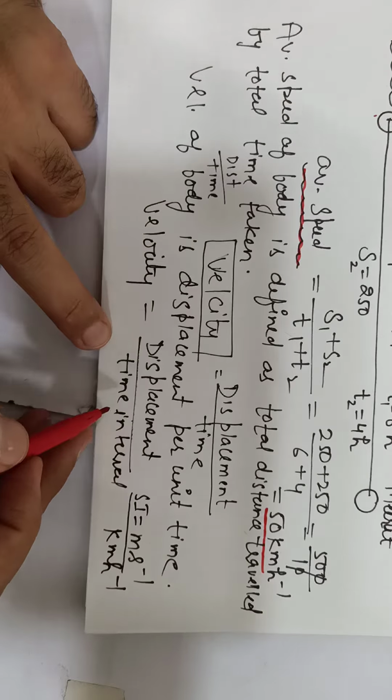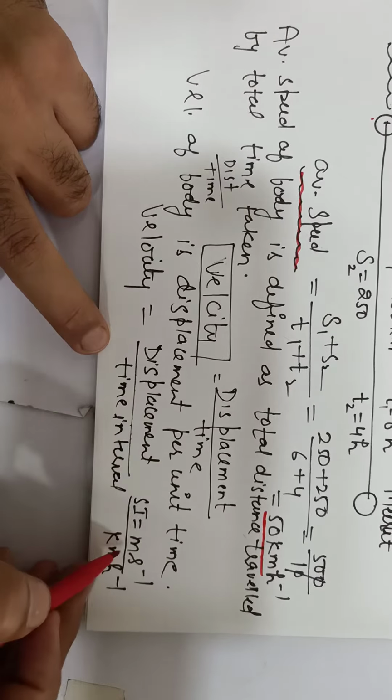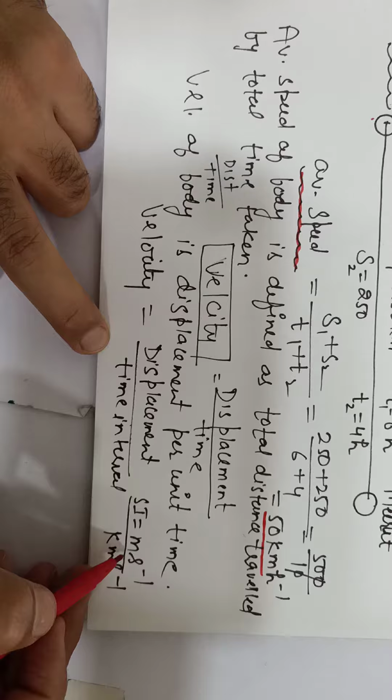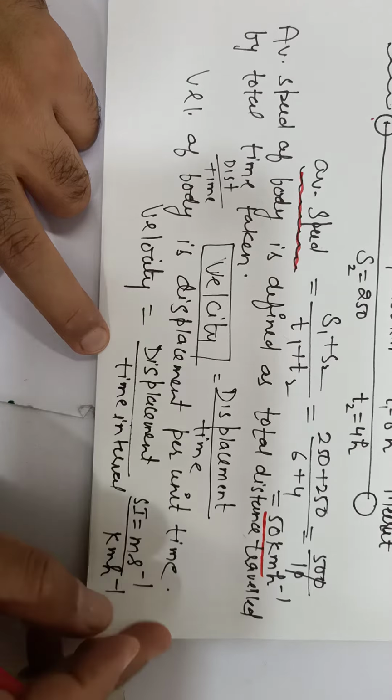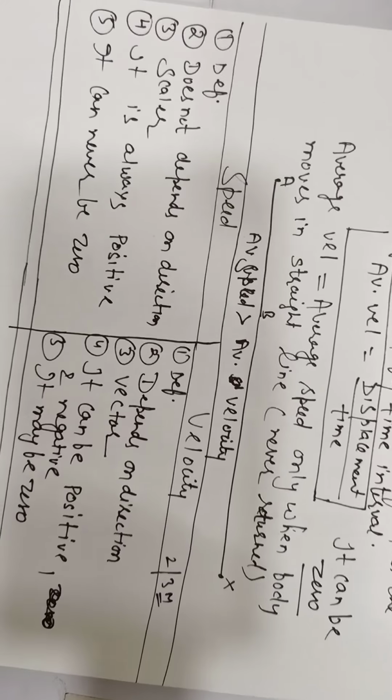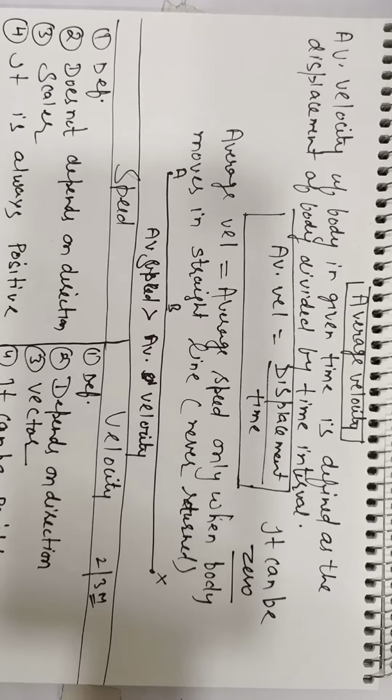SI unit will be same. Here it is also meter per second and another unit is kilometer per hour. In the speed also meter per second and kilometer per hour. And it is also uniform and non-uniform, same as speed.